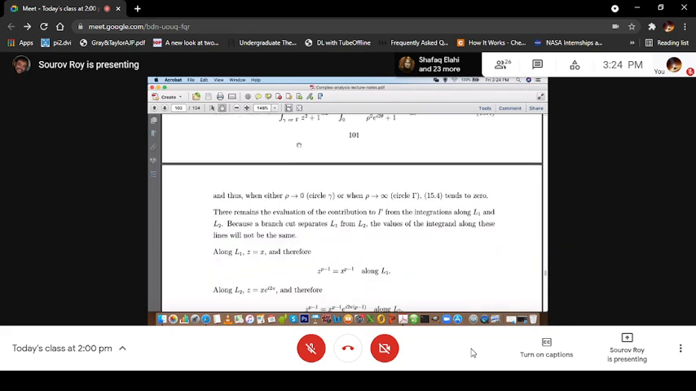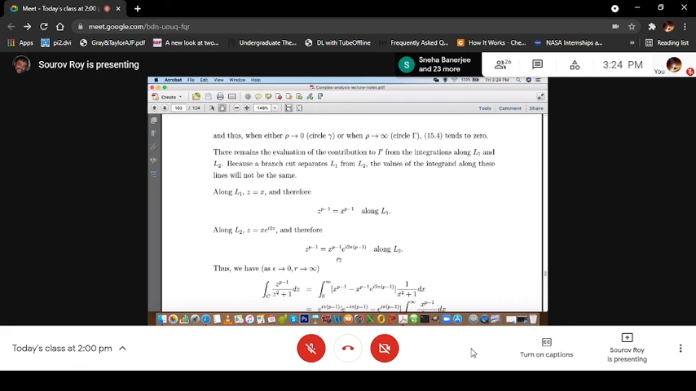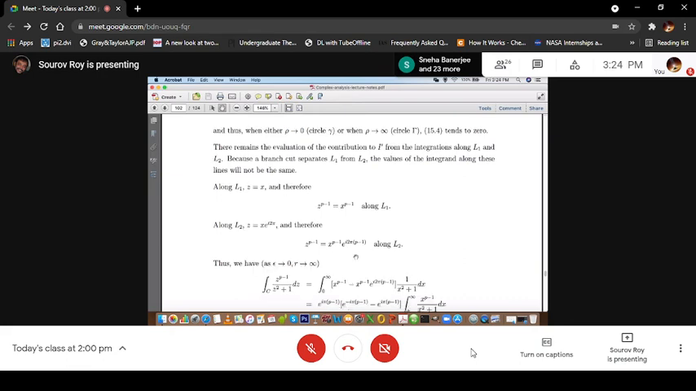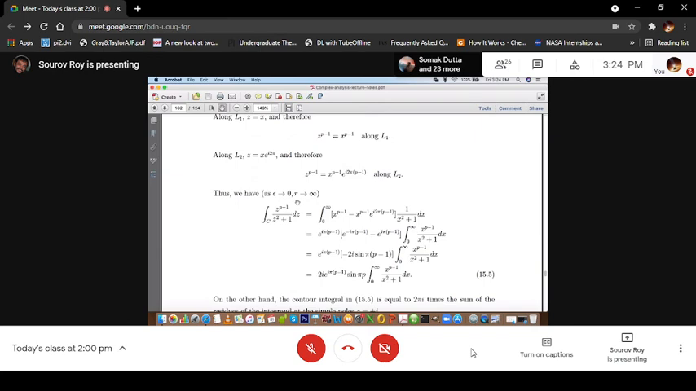So along L2, z equals x e to the power 2 pi i, because we have taken a complete circle. Therefore, z to the power p minus 1 is x to the power p minus 1 e to the power i 2 pi (p minus 1) along L2. So as epsilon tends to 0 and r tends to infinity, what do we have?